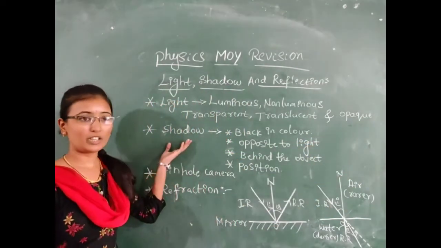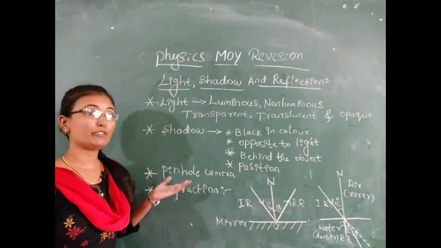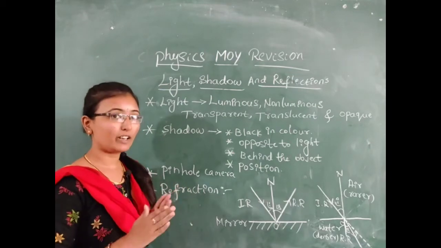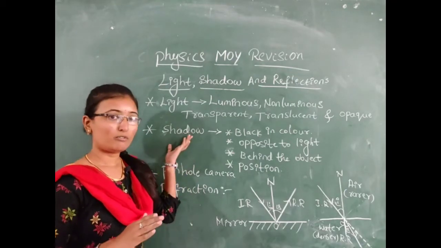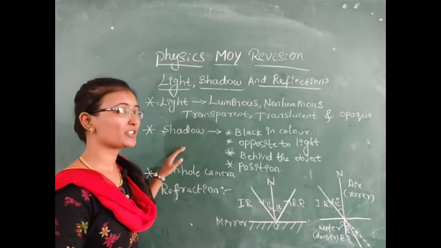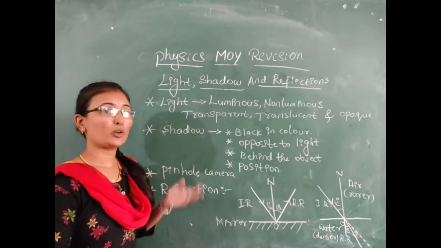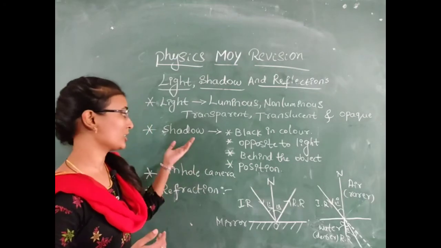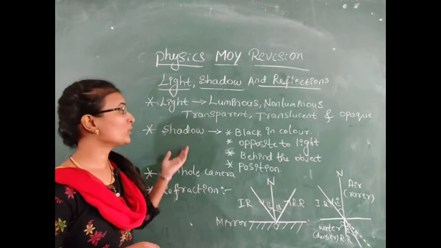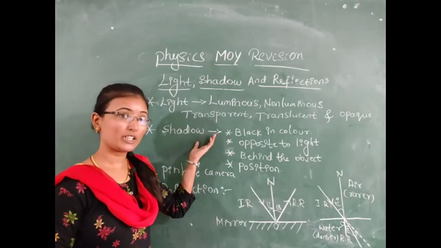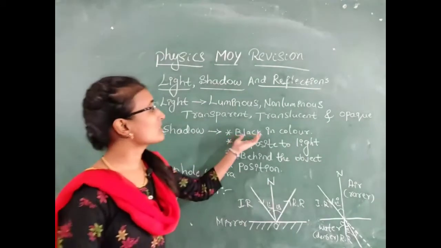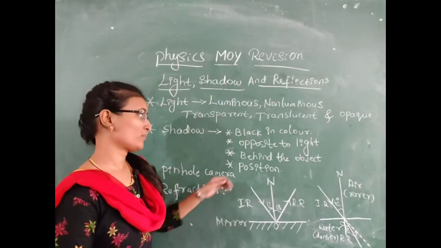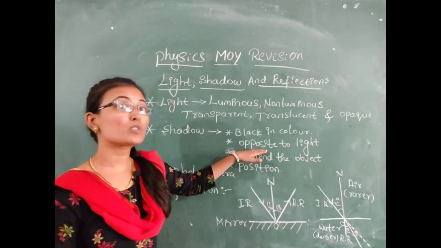Next is about shadow. What is shadow? When an opaque object comes in the path of light, shadows will form. Then what are the characteristics of shadow? Shadows are black in color and form opposite to light.